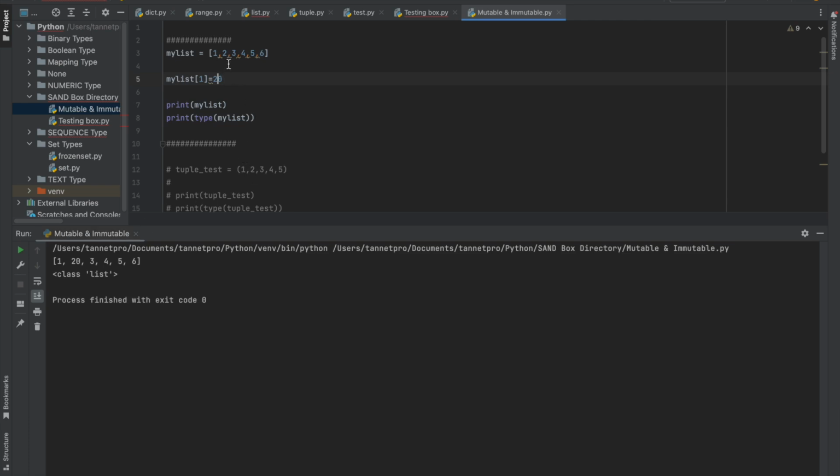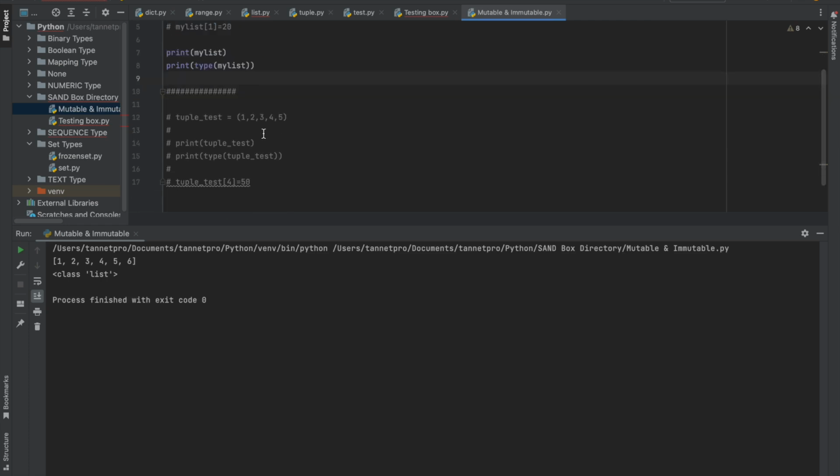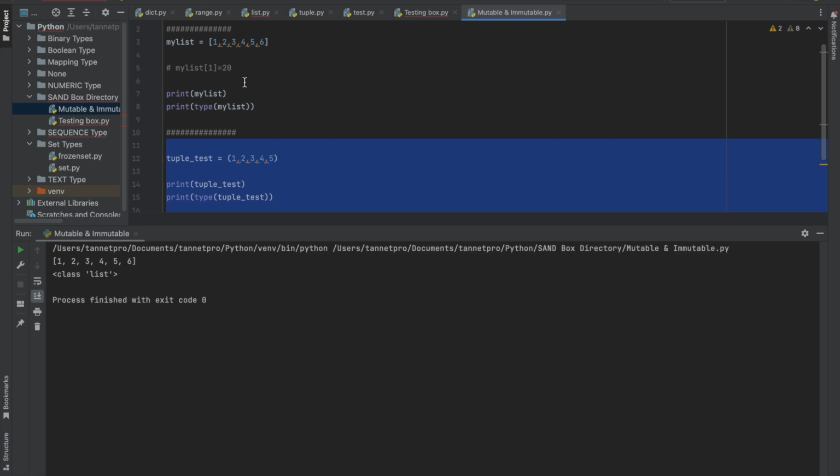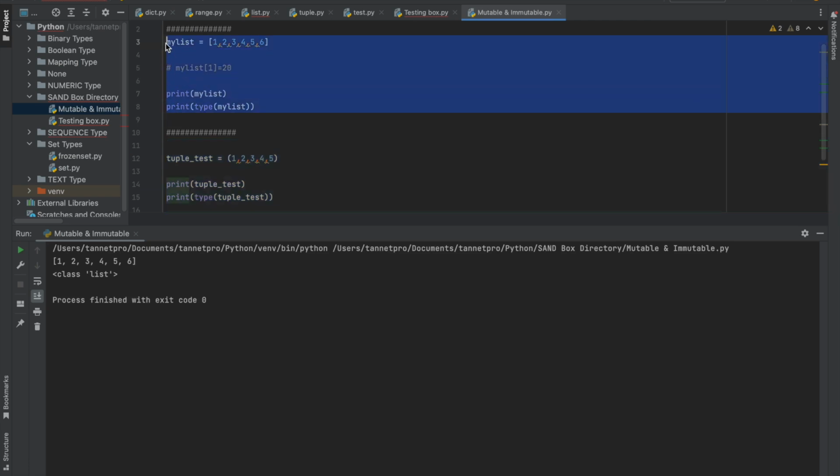So I have changed 1 2 3 4 5 6. So 1 I have changed to 20. All right, 2 1 is over here, it is 2, right, because it starts from 0, 0 1 2 3 4 5 6. So this is how it is mutable, the list data type, right. Now tuple will not allow you, because see, tuple is immutable, right.